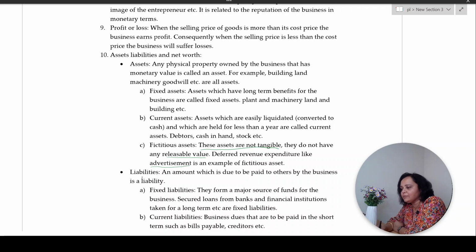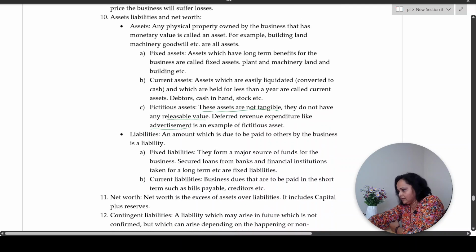Correct. Let's go to liabilities. What are liabilities? Liabilities are dues which you have to pay to the other person. Fixed liabilities, say you have taken a loan from the bank, you have to pay EMI every month. That is an example of fixed liability. Current liability, say bills due or creditors, you have purchased something on credit and now you have to pay the money due to the creditor. Current liability. Like current assets, current liabilities also have a maturity of less than a year.